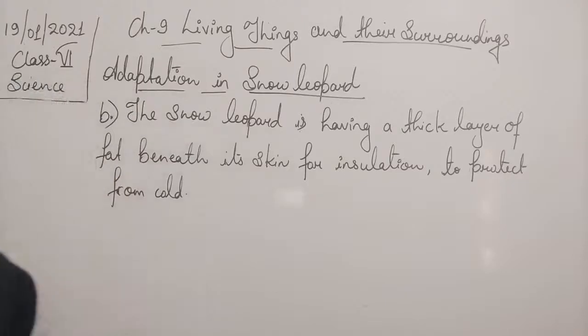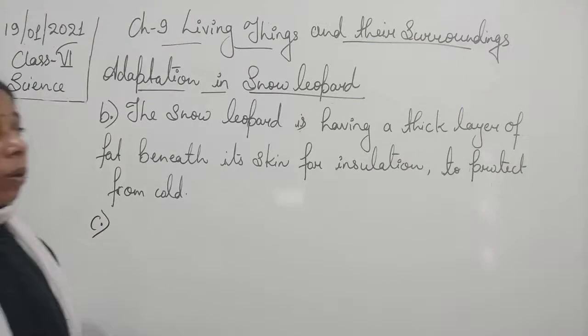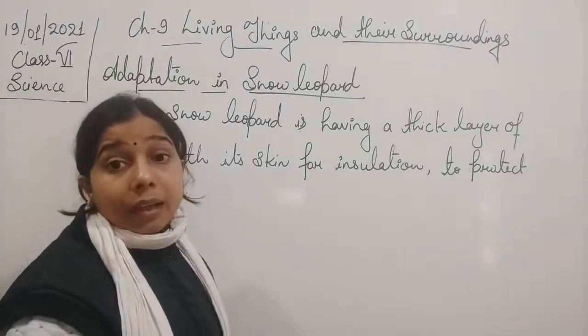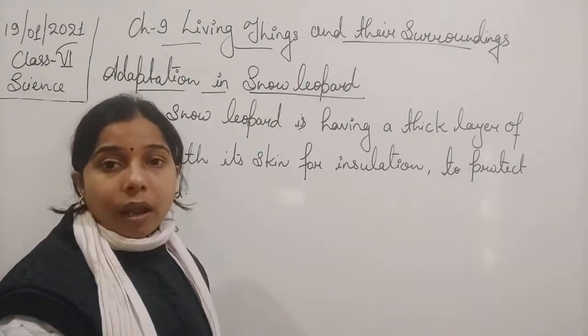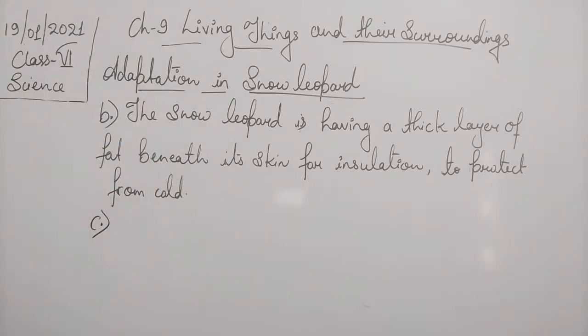Next one is, the snow leopard has a rounded body. So it is having a rounded body and the earlobes are small, due to which the surface area is small, and this reduces the surface area to the minimum.